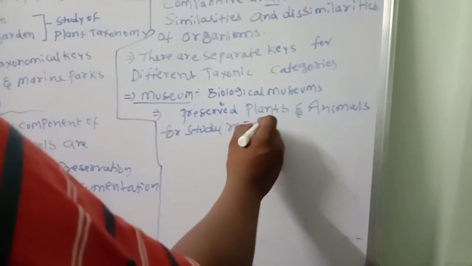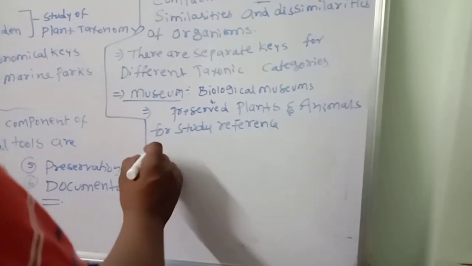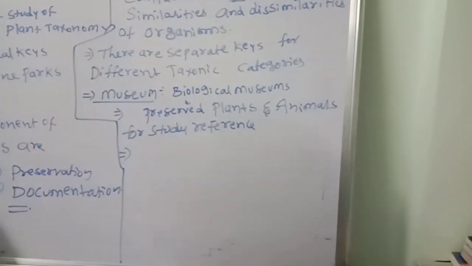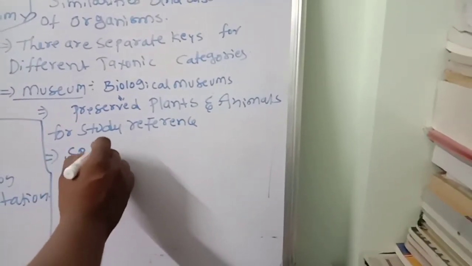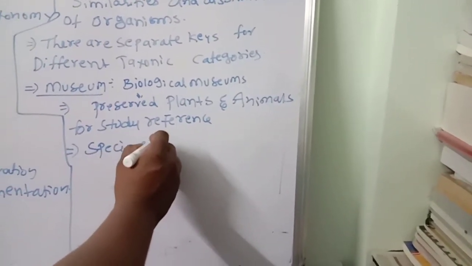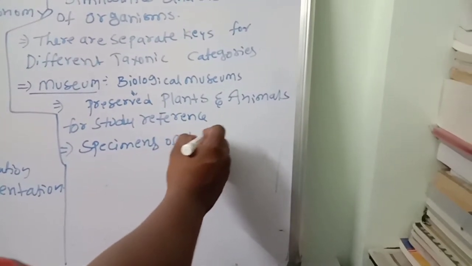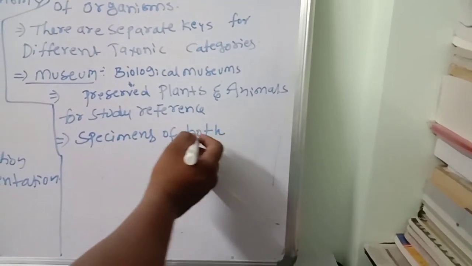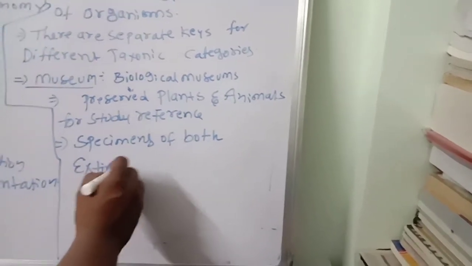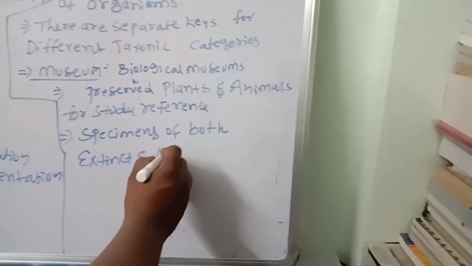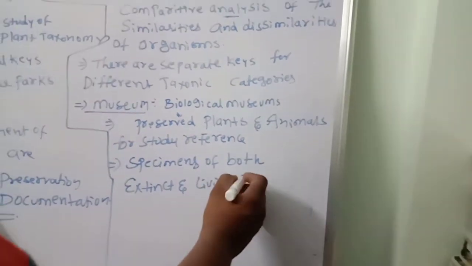This point you should remember. Next, for study reference, specimens of both extinct and living organisms can be studied.